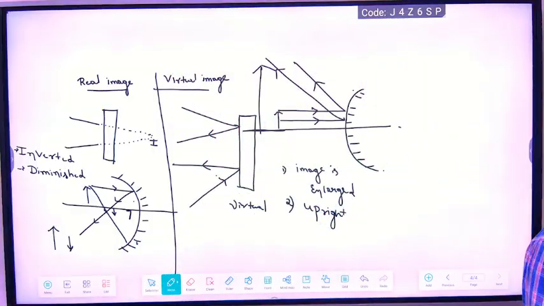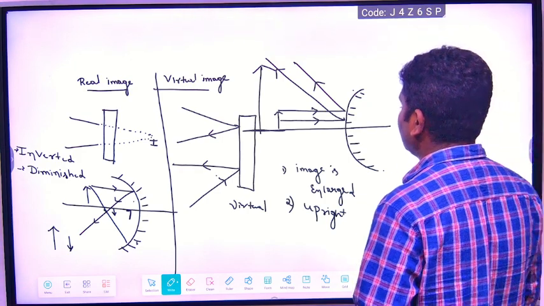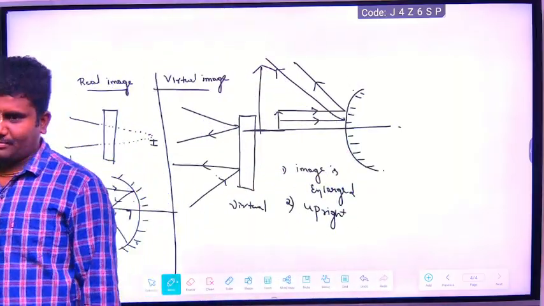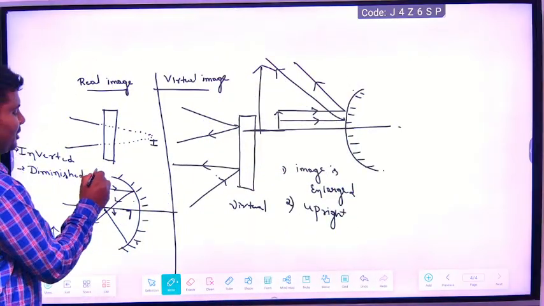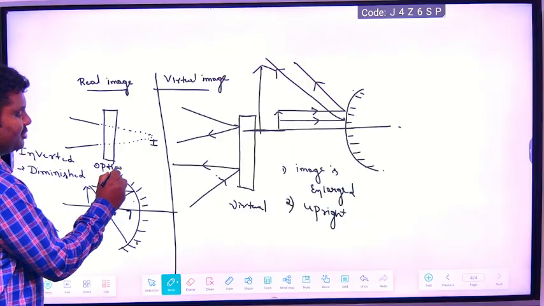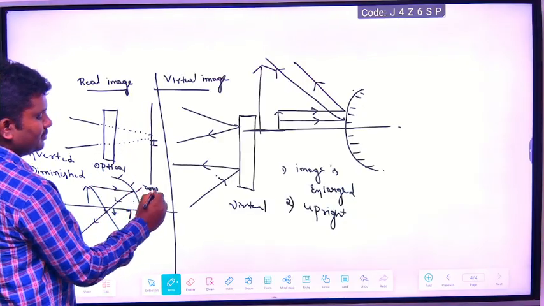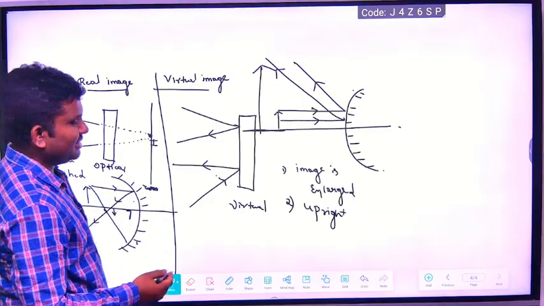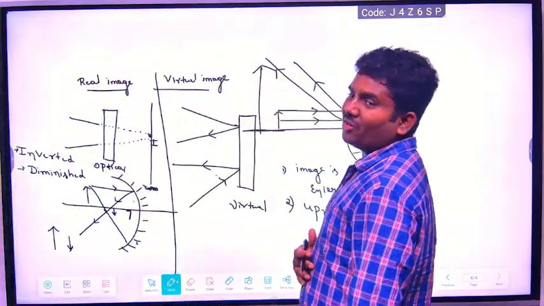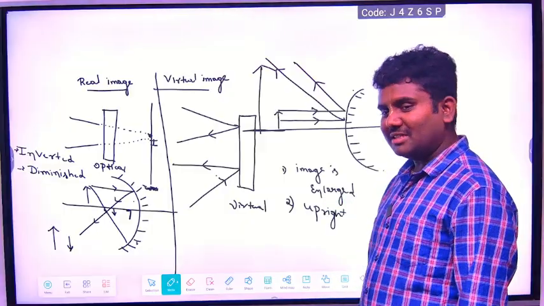These are the properties of the images. This real image will be caught on the screen. For example, this is an optical lens or optical instrument, and here is a screen. You will get the image on the screen, but this virtual image will not be caught on the screen.